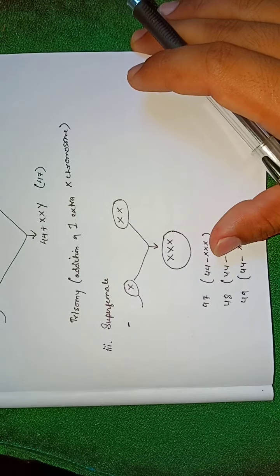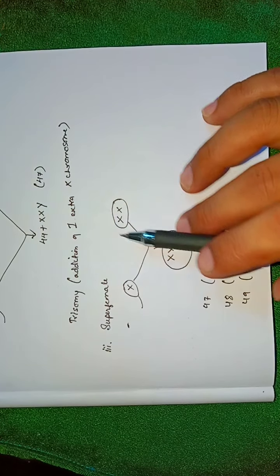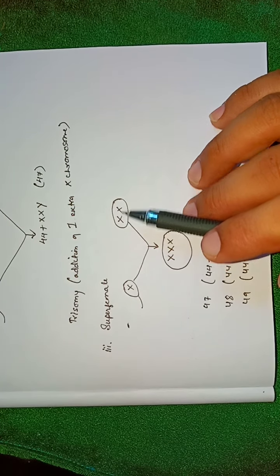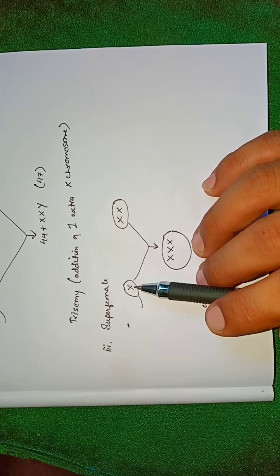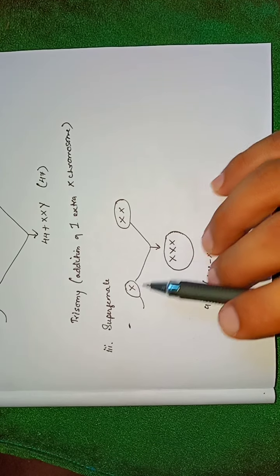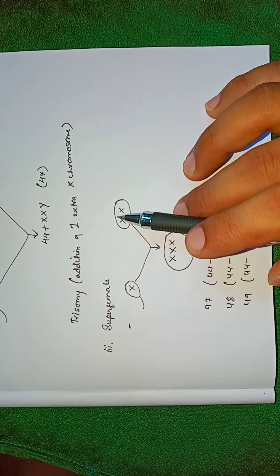The third is the super female. Super female arises because of the non-disjunction of the XX sex chromosomes in female. The male sex chromosome, that is X, will fuse with the female gamete carrying 2 X sex chromosomes.